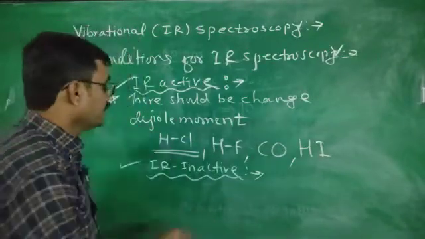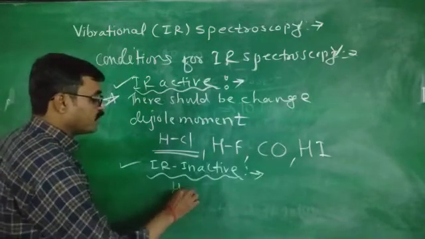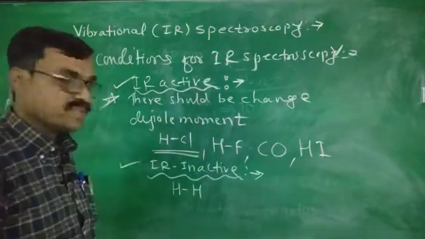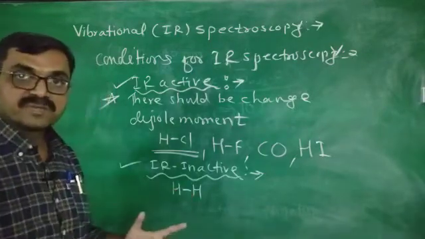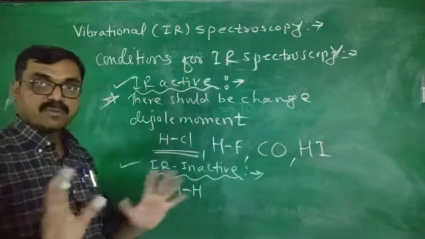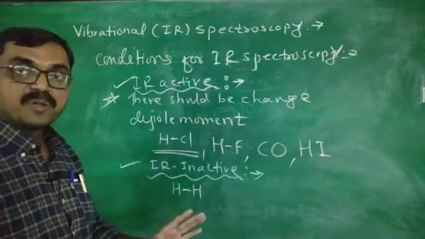Now here, if we take a homonuclear diatomic molecule like H2, when such a molecule absorbs IR region radiation, there will be no change in the dipole moment.